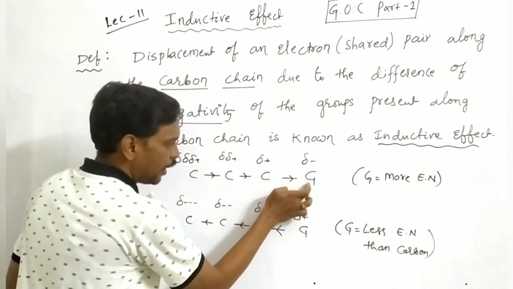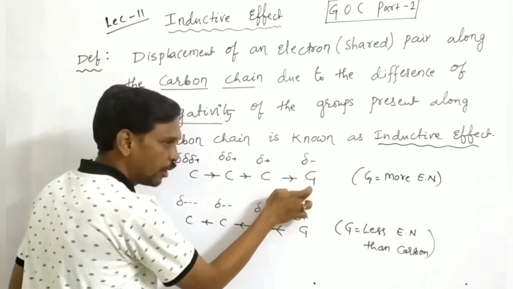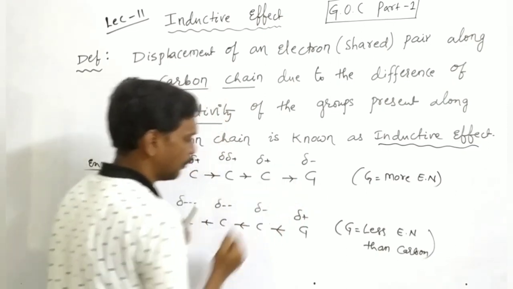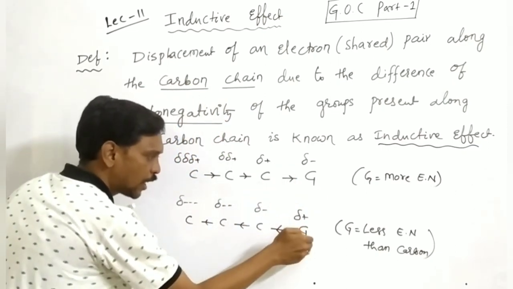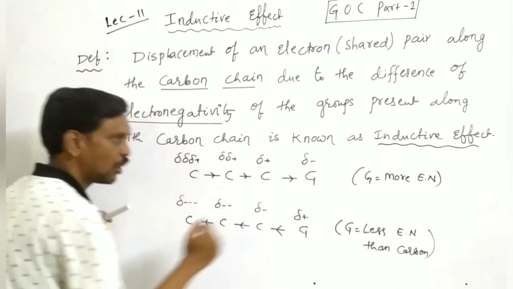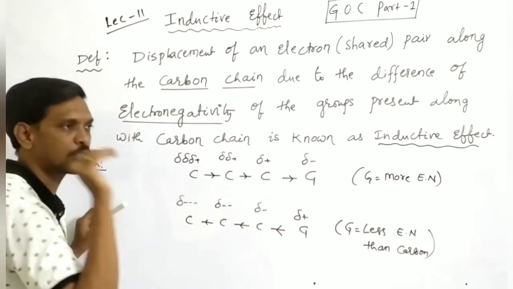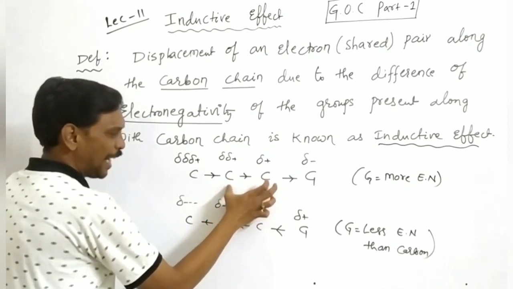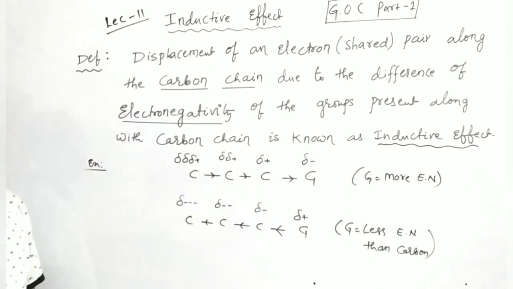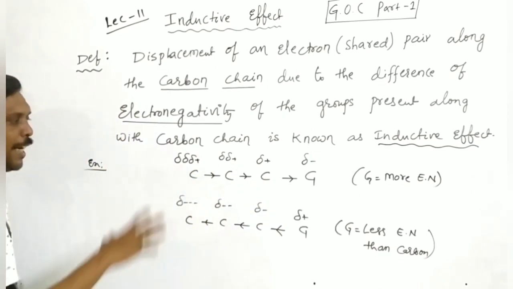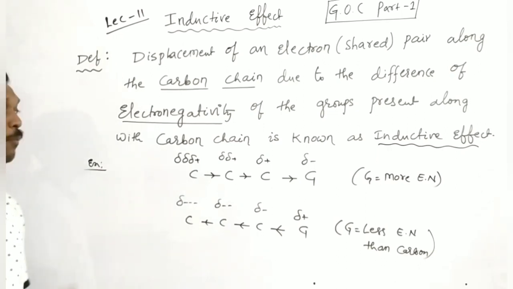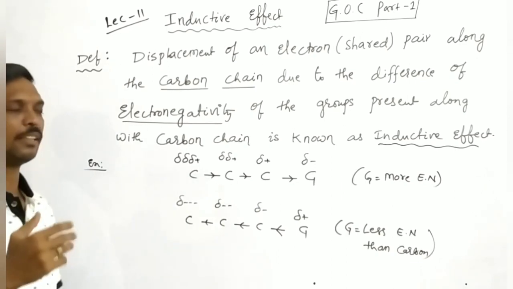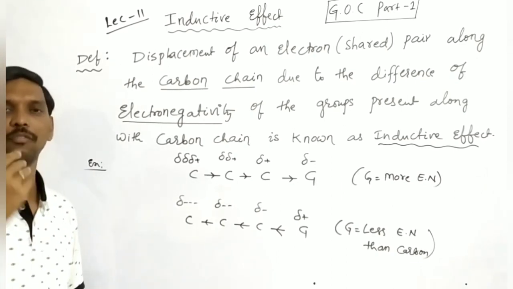Here in the first example, G is more electronegative. It means it pulls the electrons from the system. Here G is less electronegative. It means G is a donor of electrons towards the system. Now the effect is insignificant beyond the third carbon. It means after the third carbon, its effect is nullified. Almost after the third carbon. Sometimes in some books it is given as 3 to 4 carbons.